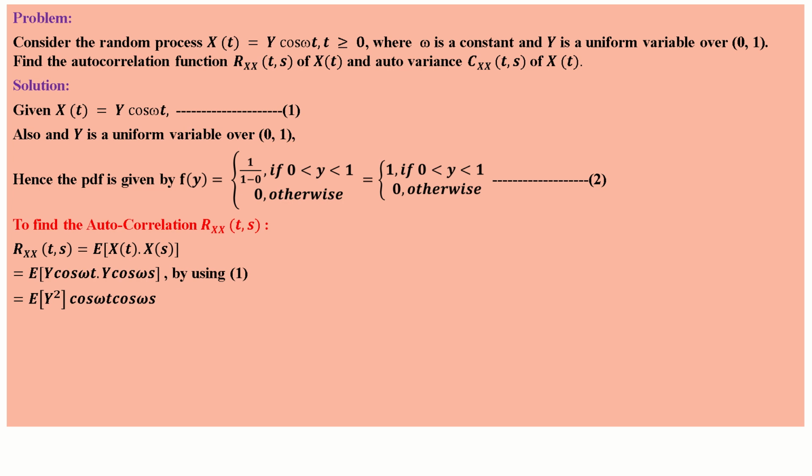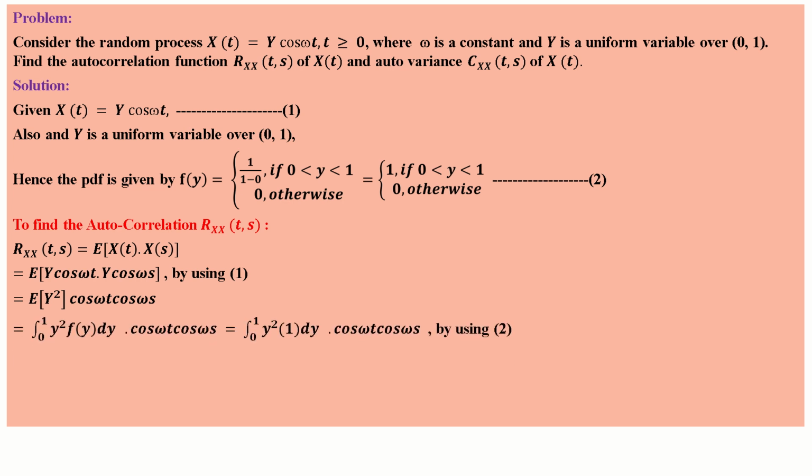We are taking cos terms outside of the expected value, because y is the only random variable. Y is a uniform variable they have given. So expected value of y square, cos omega t and cos omega s are constants we are taking outside.